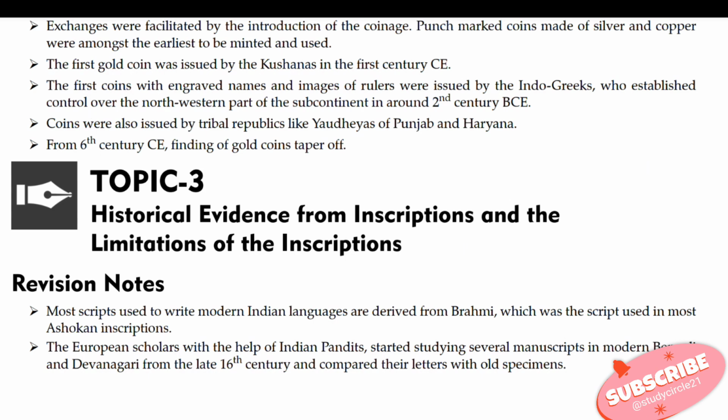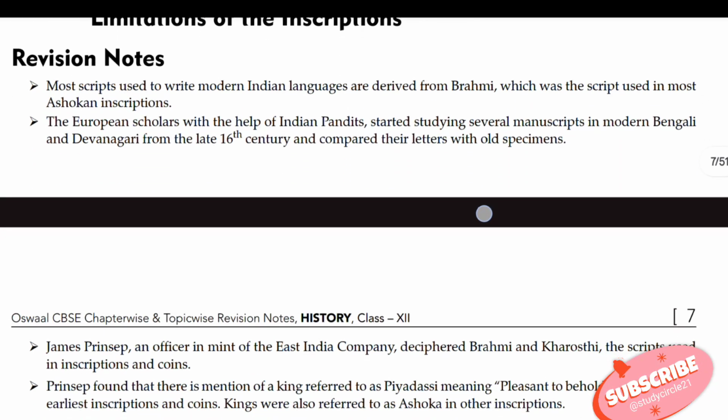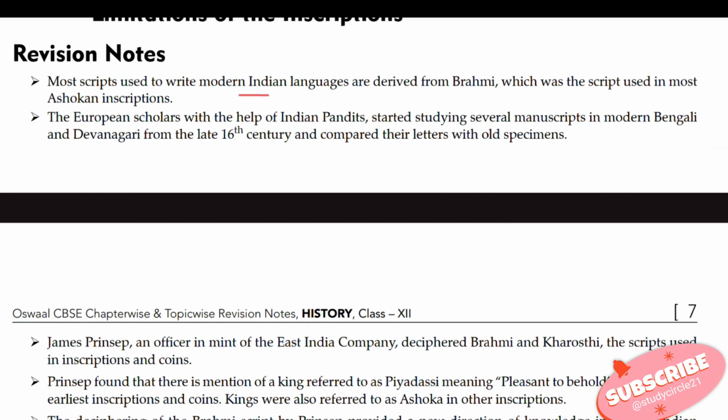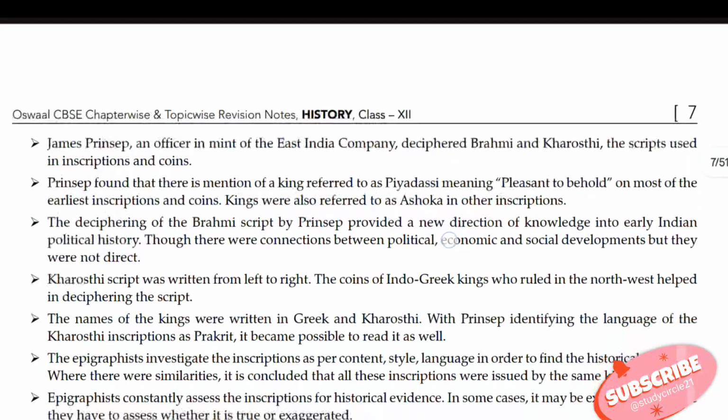Now come to topic 3, that is historical evidence from inscriptions and the limitations of inscriptions. Most scripts used to write modern Indian languages are derived from Brahmi, which was the script used in most Ashokan inscriptions. European scholars, with the help of Indian pandits, started studying several manuscripts in modern Bengali and Devanagari from the late 18th century and compared their letters with old specimens.